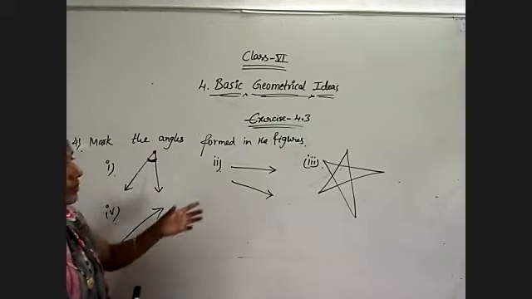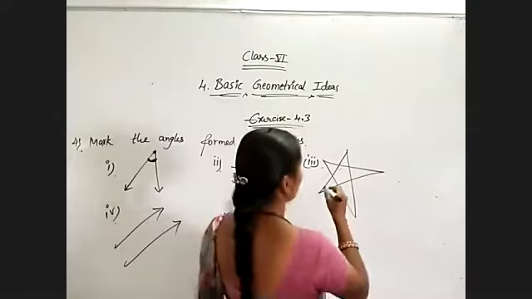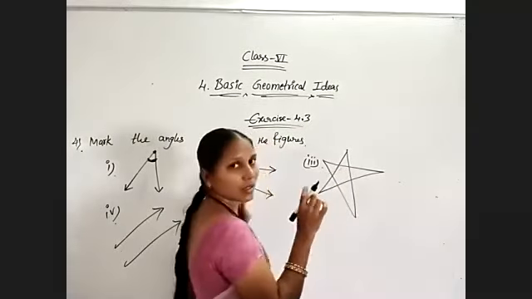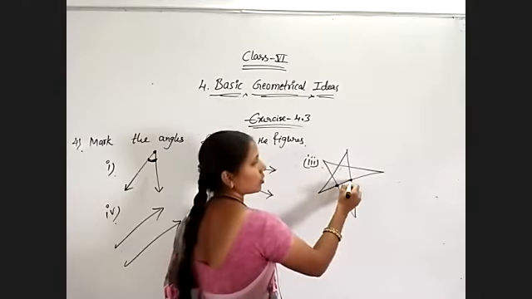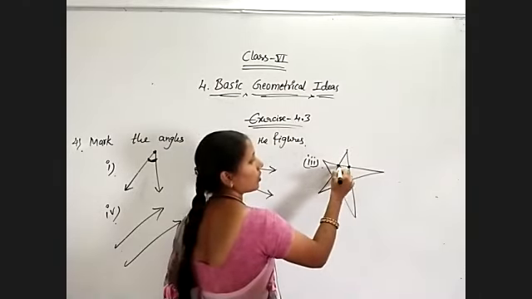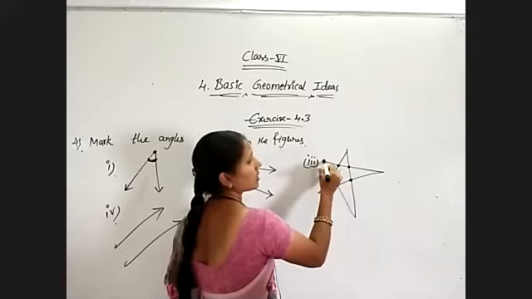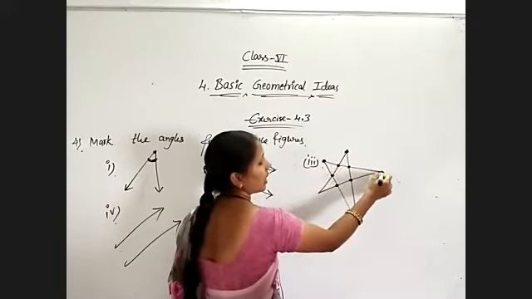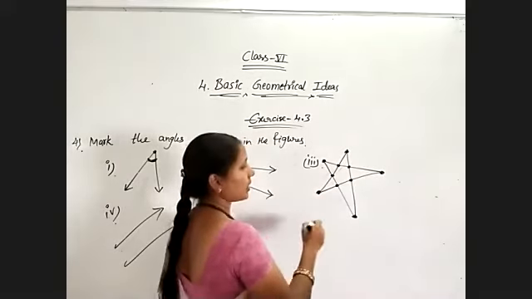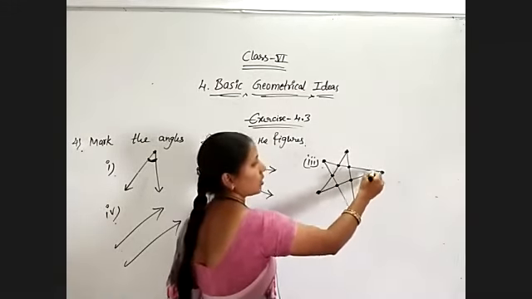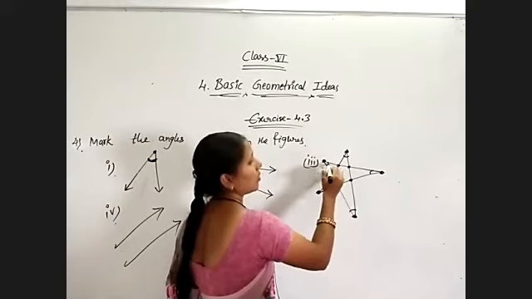Coming to third one, wherever points are there, identify first. 1, 2, 3, 4, 5, 6, 7, 8, 9, 10. We will write the angles.